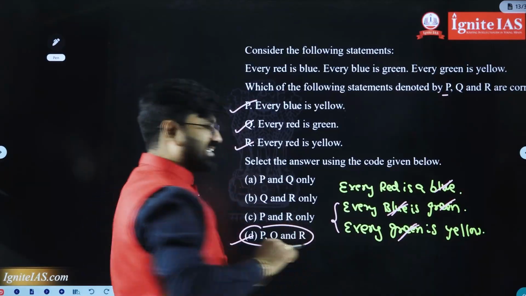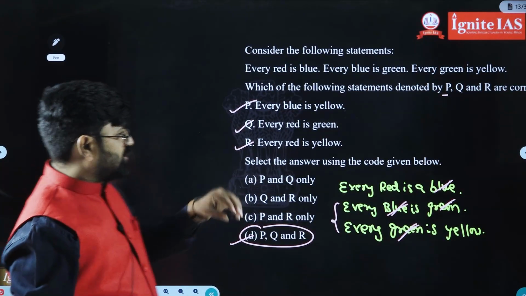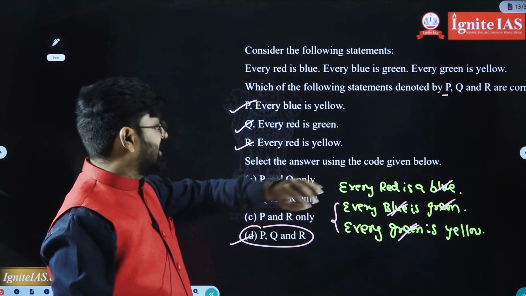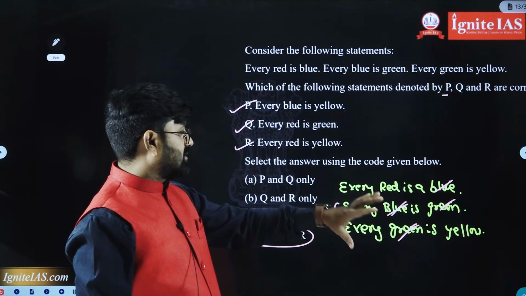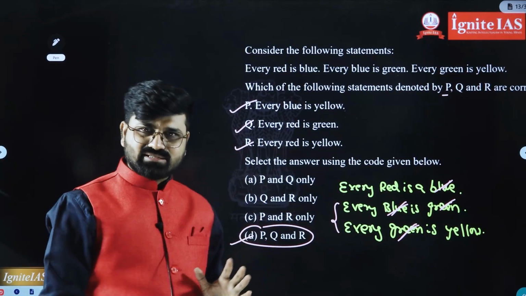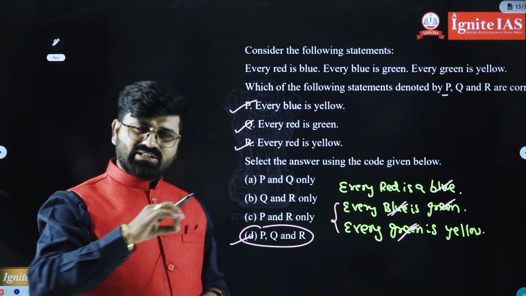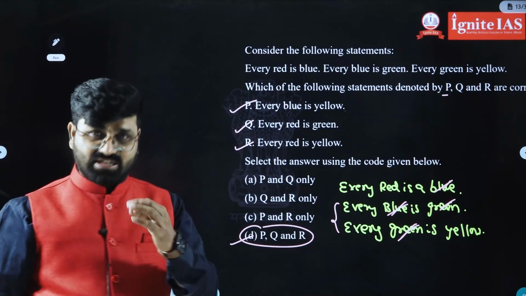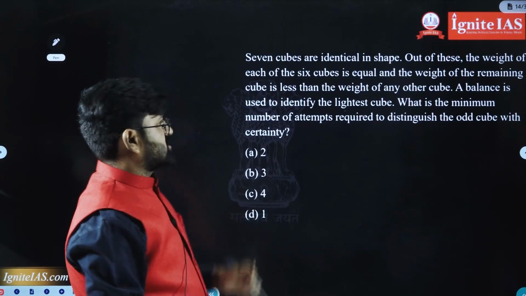PQR. So this can be done when you know the concept of syllogism. Very simple one. When you know the concept of syllogism very clearly, you can eliminate the options like this, or else you can give the answer within seconds. Let us move to the next question.